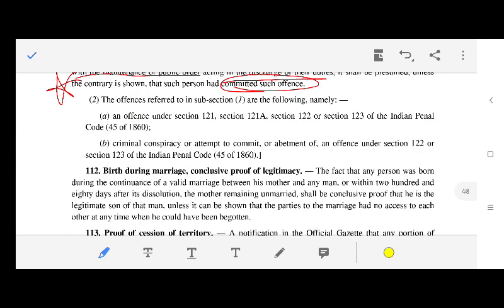The offences in subsection 1 are the following: waging war against the Government of India; 121A; abetting the waging of war; concealing design, 123. These are under the Indian Penal Code. Then criminal conspiracy, and attempting to commit or abetment of the offences under 122 and 123.